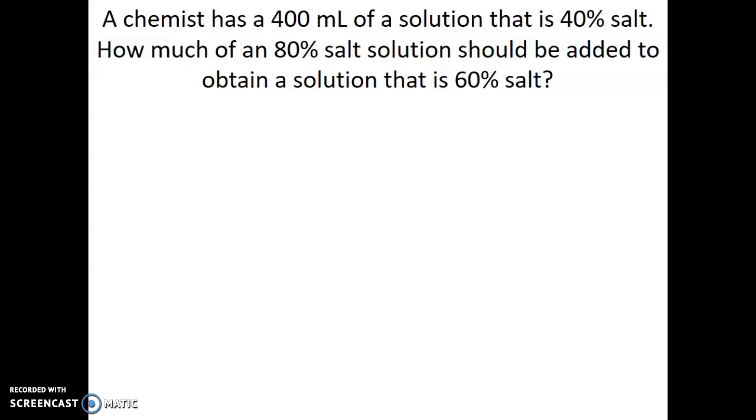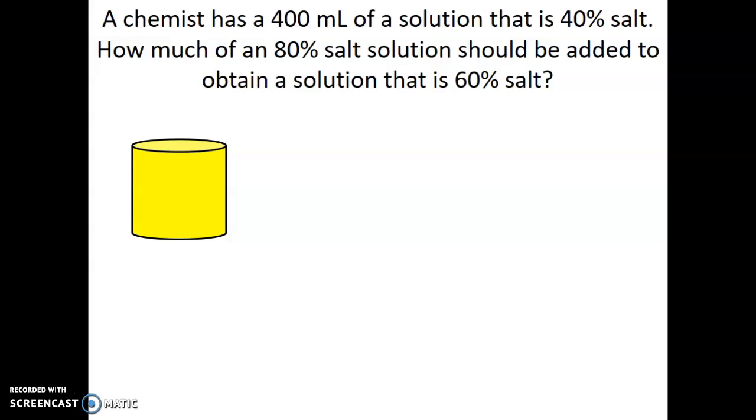Okay, so if we read the question, the chemist has 400 milliliters of a solution that is 40% salt. How much of an 80% salt solution should be added to obtain a solution that is 60% salt? So what you see here, or hopefully see here, is that we have a bunch of different stuff going on. The first is that the chemist has a 400 milliliter solution that is 40% salt. So that's one bucket that we're going to fill. I like to do little buckets or boxes or whatever. You can fill it in how you want, but you should make sure you draw a picture.